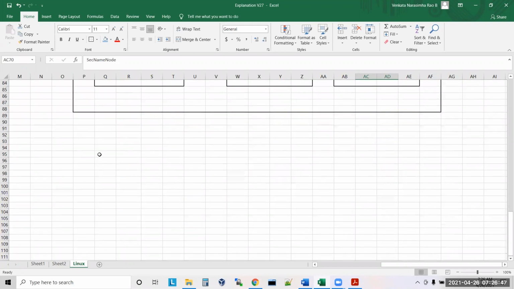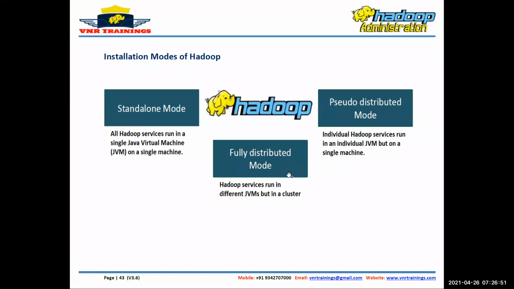Very good. So now I will teach you only fully distributed mode, because nobody will use standalone or pseudo mode. When Hadoop came in 2010-11, some people installed Hadoop in standalone mode and practiced, but now nobody is installing Hadoop in standalone mode or pseudo distributed mode. They are only using fully distributed mode.